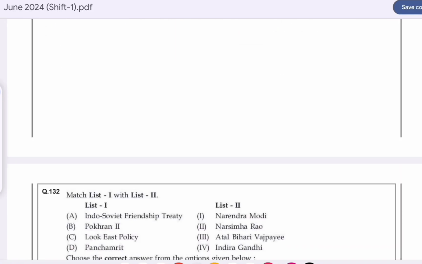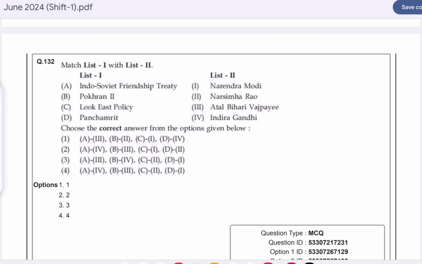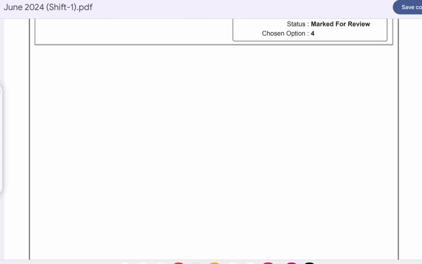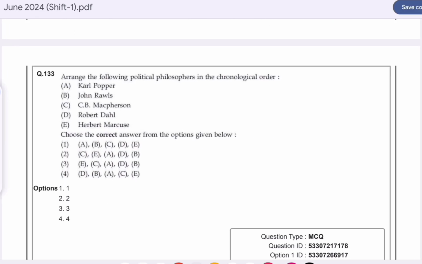Question number 132. Match list 1 with list 2. Option D is correct here. Indo-Soviet Friendship Treaty is by Indira Gandhi. Pokhran 2 is Atal Bihari Vajpayee. Look East Policy is Narasimha Rao, and Panchamrit is Narendra Modi. Question number 133. Arrange the following political philosophers in chronological order. This question is dropped by the UGC.